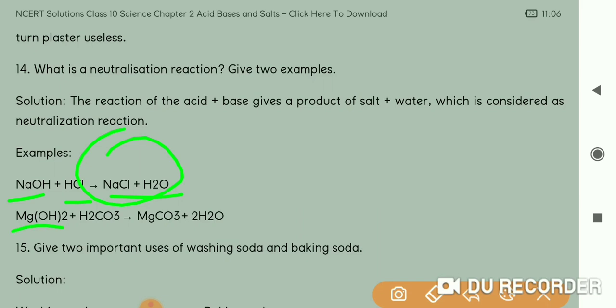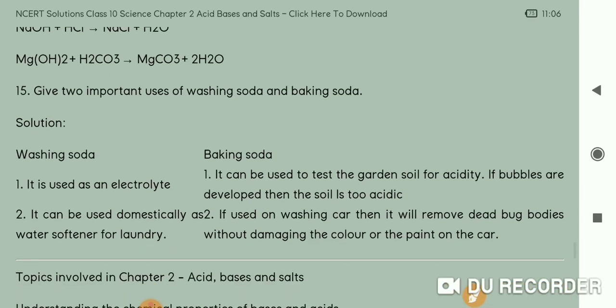Magnesium hydroxide is a base, H2CO3 is an acid. So this is a weak base, this is a weak acid. So the product formed is still neutral. Okay, MgCO3 is a salt, salt means the product of a neutralization reaction, and the H2O is again neutral. So this is how we can explain that.